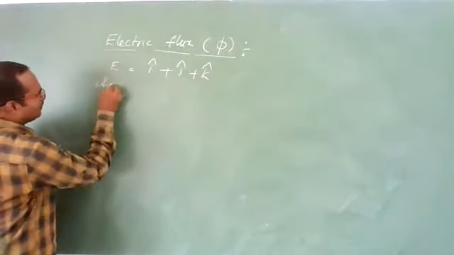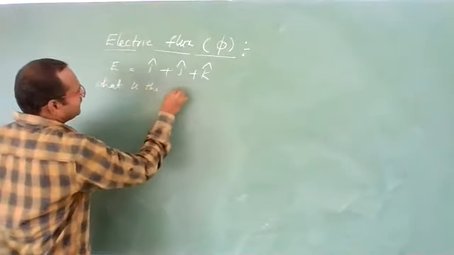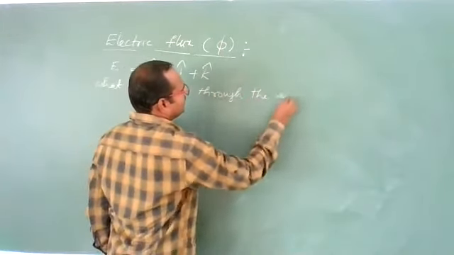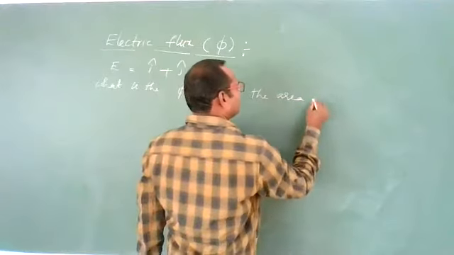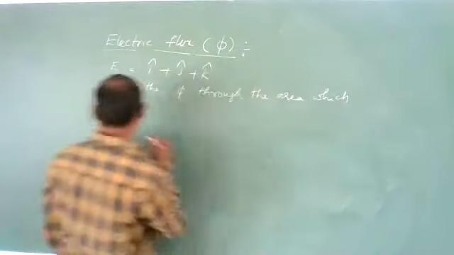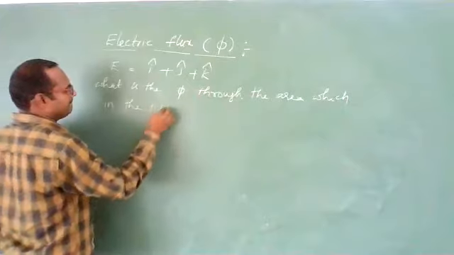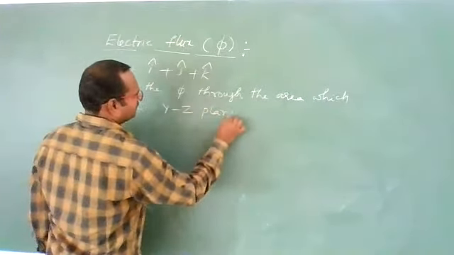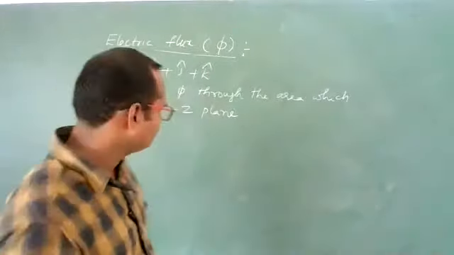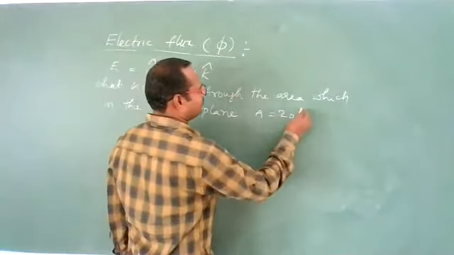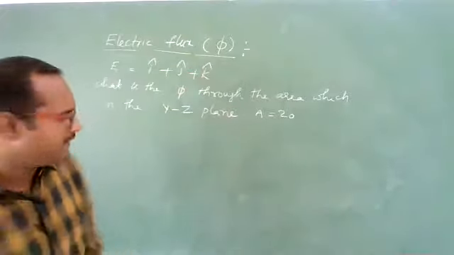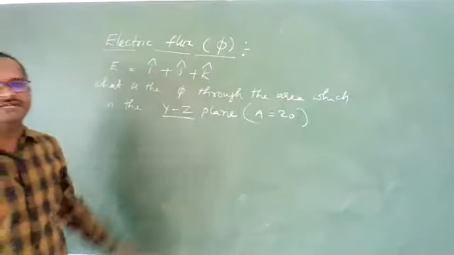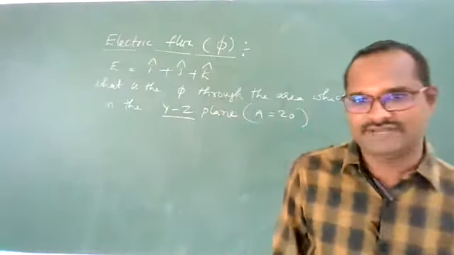They will ask you, what is the electric flux through the area which is in the YZ plane, and the value of the area is, let us suppose, 20. The area value is 20, and it is in the YZ plane. If this electric field is passing through that plane, what will be the electric flux?